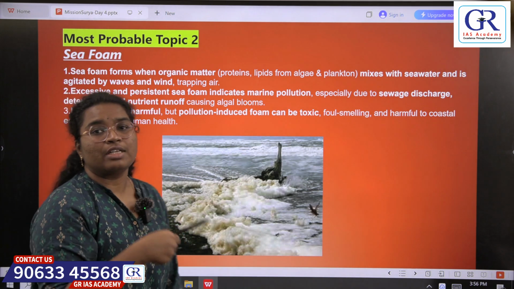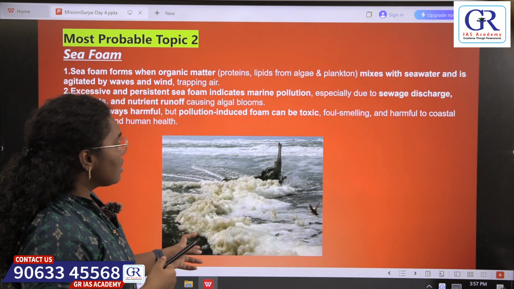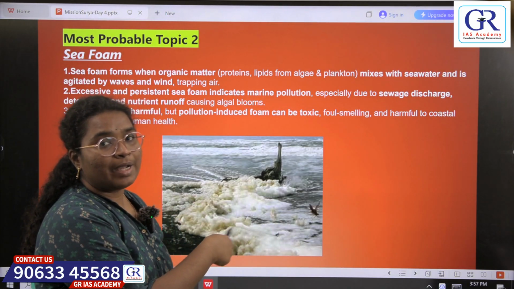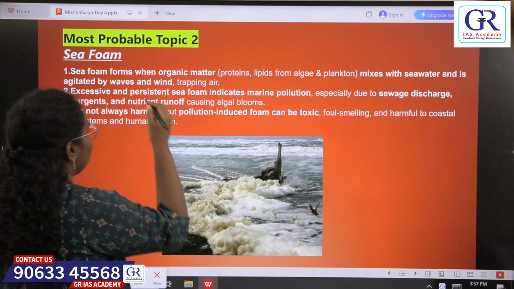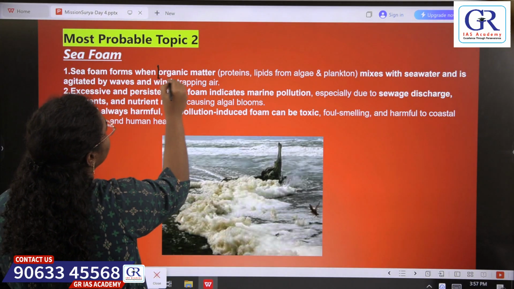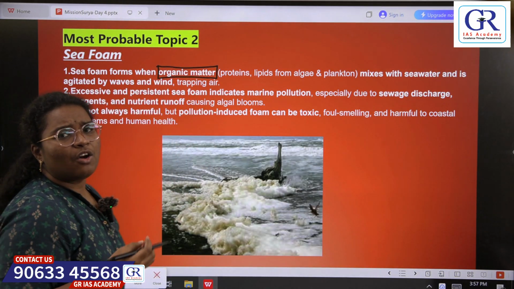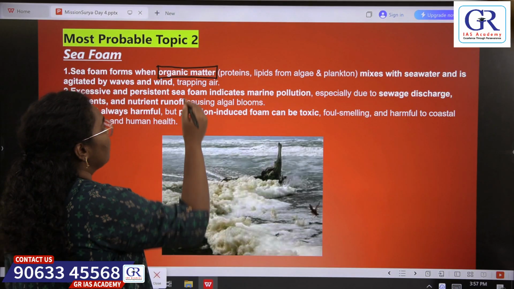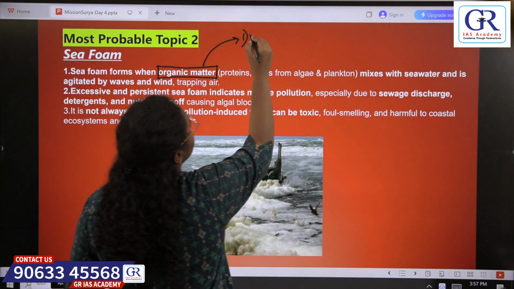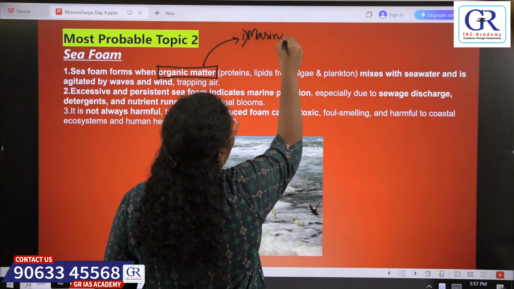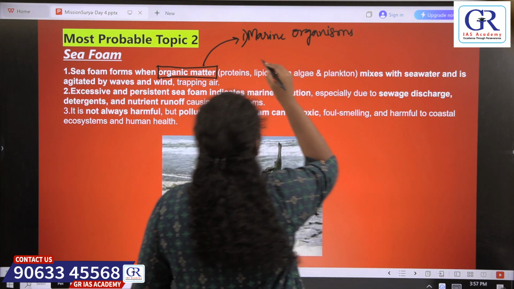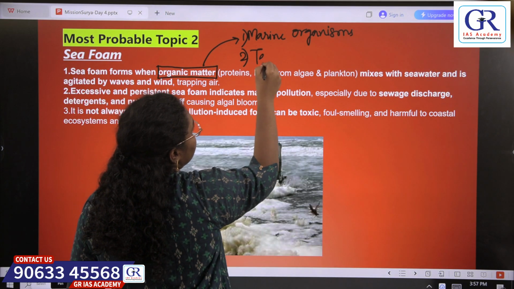Generally this sea foam is not harmful, but whenever toxic materials enter the sea through the organic matter, the foam might become toxic. Let's see the sources of this organic matter first. Where does the organic matter come into the sea? The first one may be the decay of marine organisms, and the second one is terrestrial discharge.